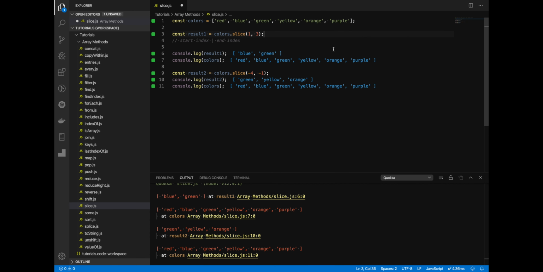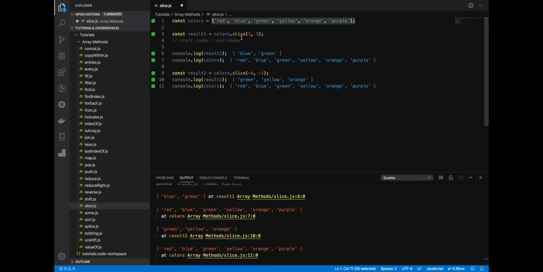The slice method will take as first parameter the index where we want to start the slice, and then the index where we want to end the slice. By slice, we just mean we're going to take some portion of the array, slice it out, and return it in our result. Here I created an array similar to those in earlier examples, but added a few extra colors.